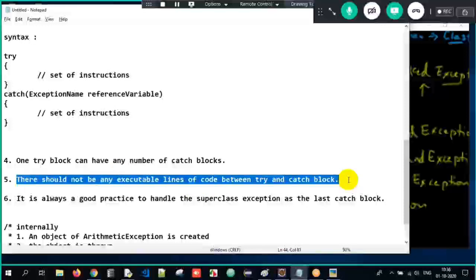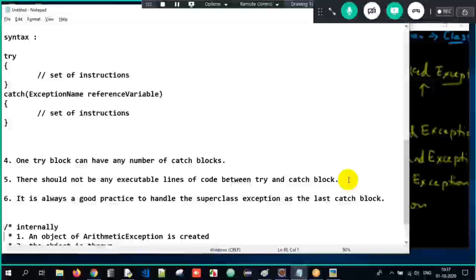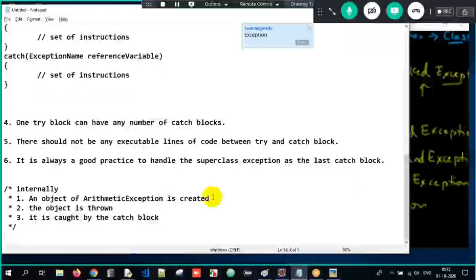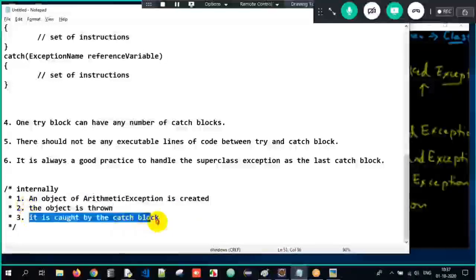Clear? Now, what if I do not know the exception name? If you know arithmetic exception will occur, you will write it as arithmetic exception. What if you are not sure of the exception name? So you will always write the superclass Exception. Why? Because as I told you here, when an exception occurs, an object of that exception gets created and that object is thrown and caught by the catch block. But if I write the superclass exception handler, all the exceptions could be caught there.